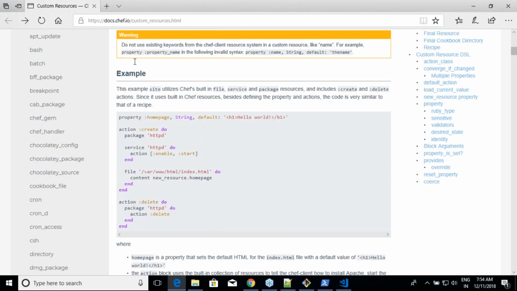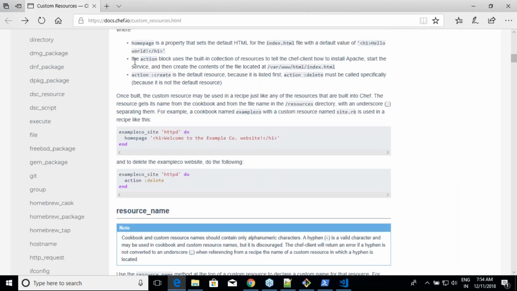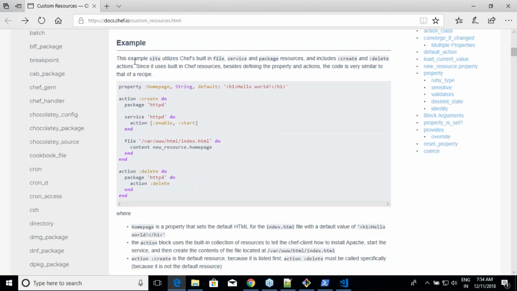Now whoever wants to use this, what is the name of the cookbook which you have? The name of his cookbook is example co. The name of the resource is site. So example co underscore site, that's the resource's name. Give the name of the resource. If you remember, he had a property called home page, and there were two actions, create and delete. Is he not using the same thing? Yeah. And whenever you are creating, this is how you write it.